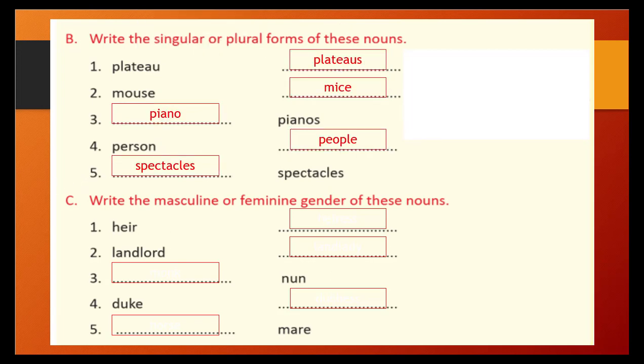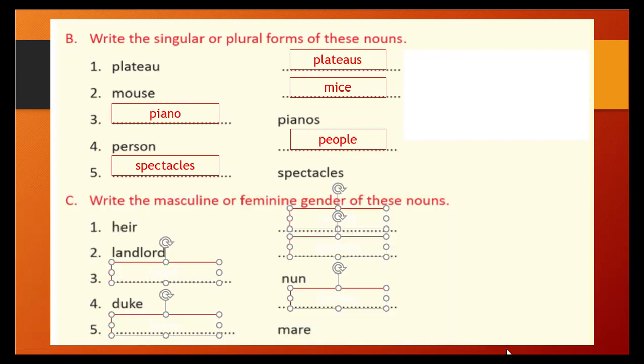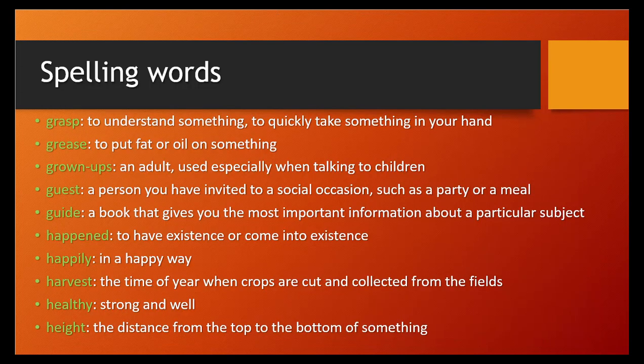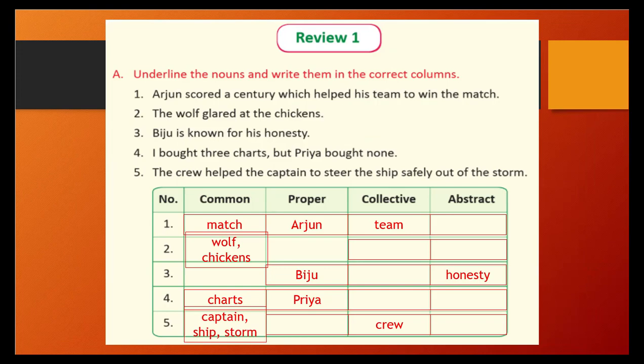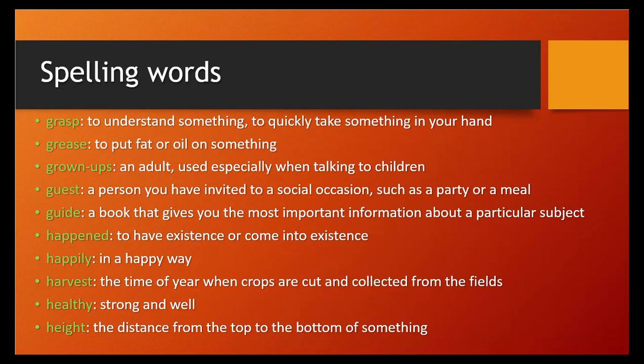Write the feminine gender of this noun. Wherever masculine is given, write the feminine, or if feminine is given, write the masculine. So here heir, heiress, landlord, landlady. Noun is given, so masculine is monk, duke, and for that the feminine is duchess, and horse, mare. This way you can write it. Okay, I think we have finished our review one also. It is very easy.